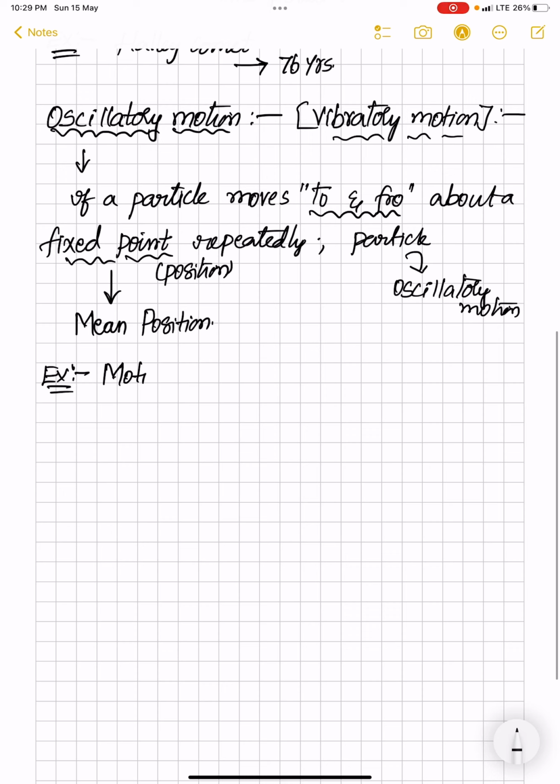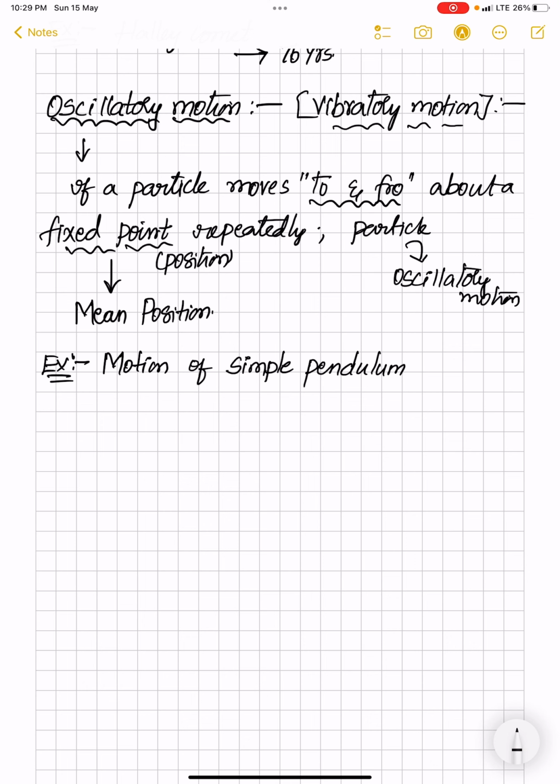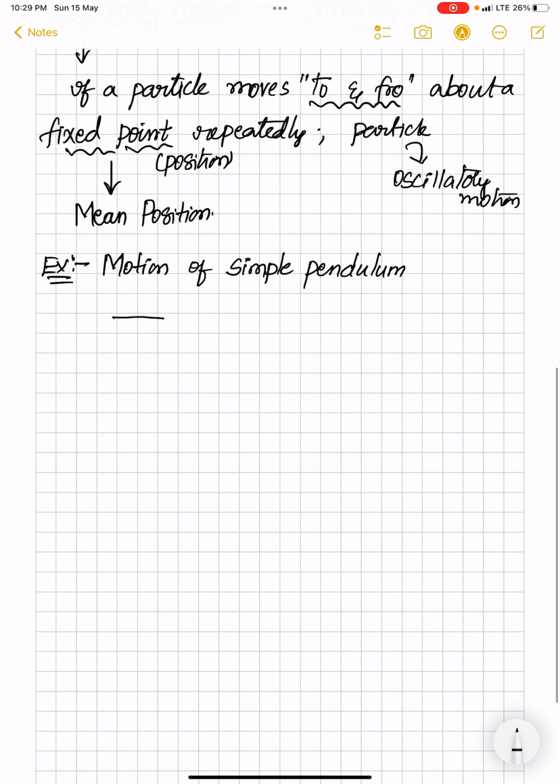So in olden days, like in your grandmother or grandfather's time, you can see big wall clocks. You can also see in Tom and Jerry a big wall clock where Tom gets hit and that bob moves to and fro. That one we call a simple pendulum. So I would like to show you clearly over here.